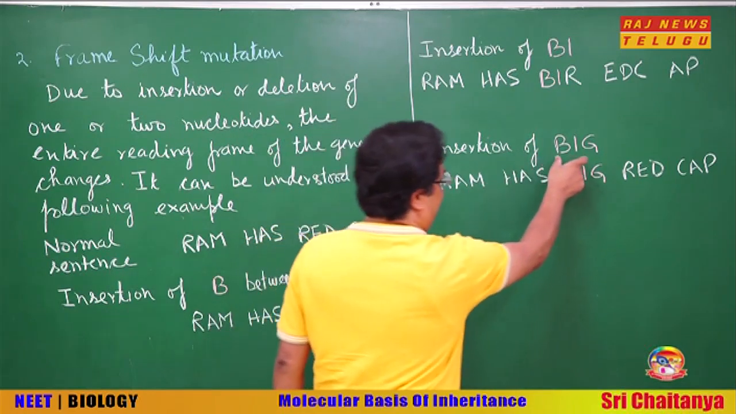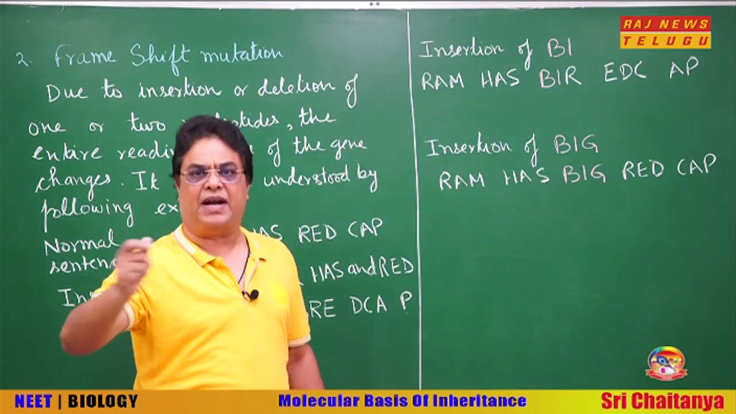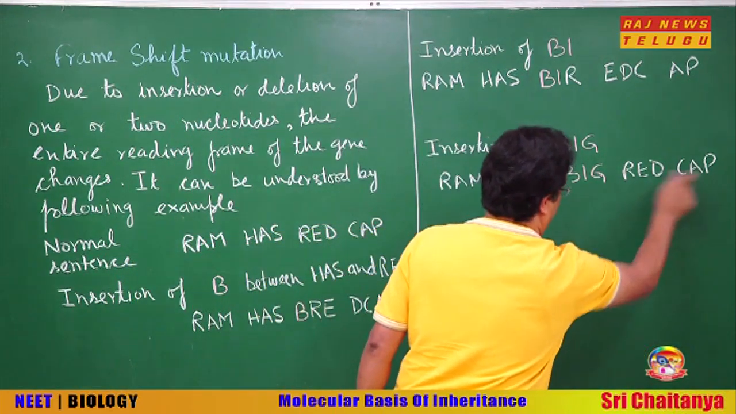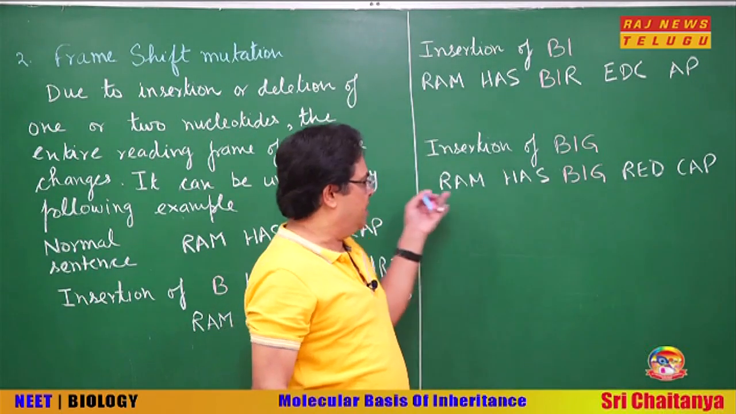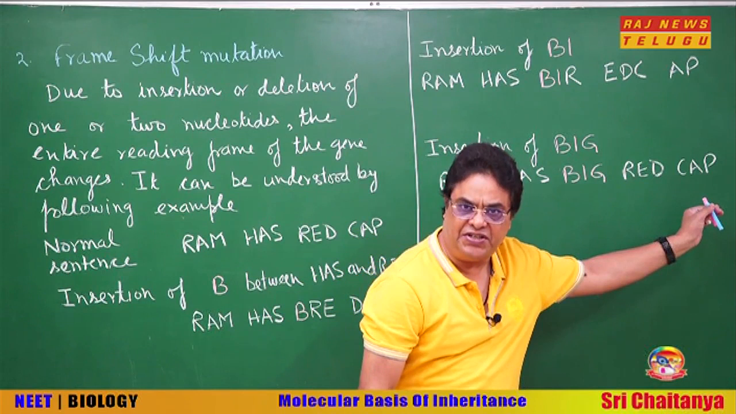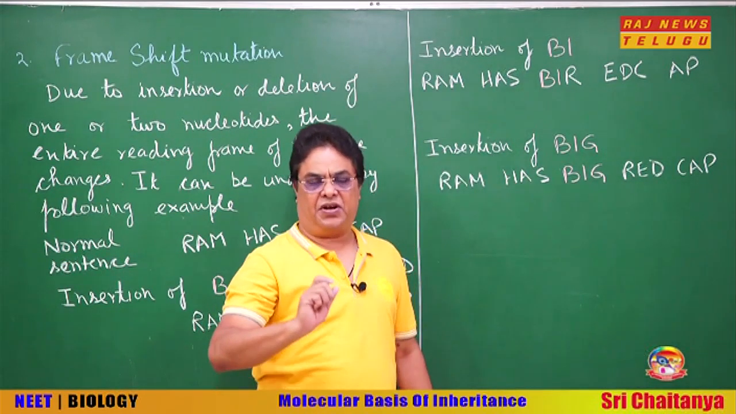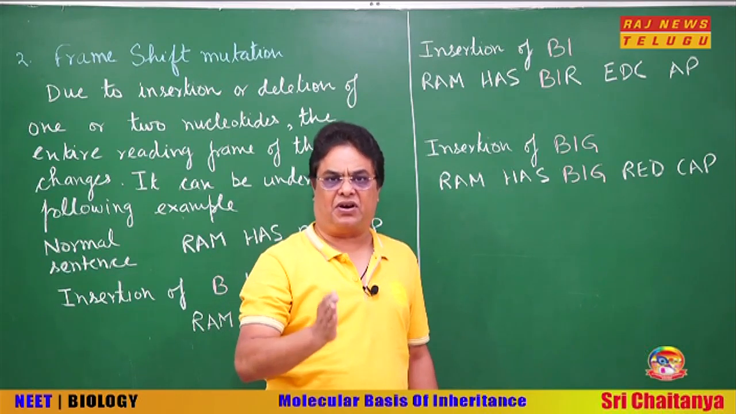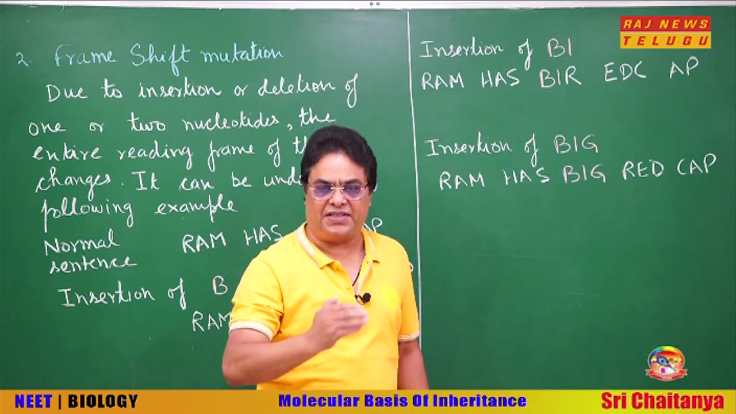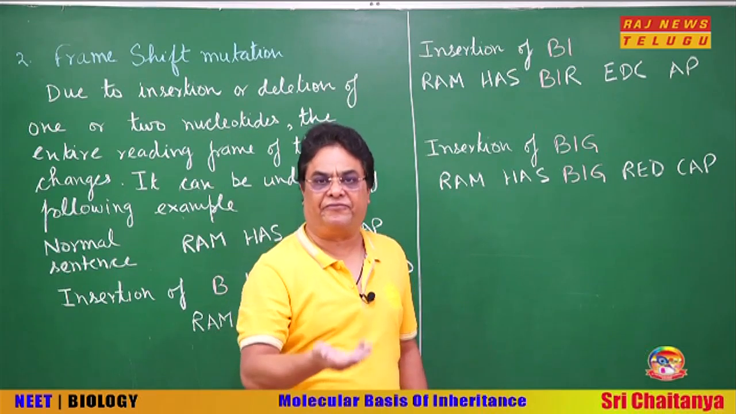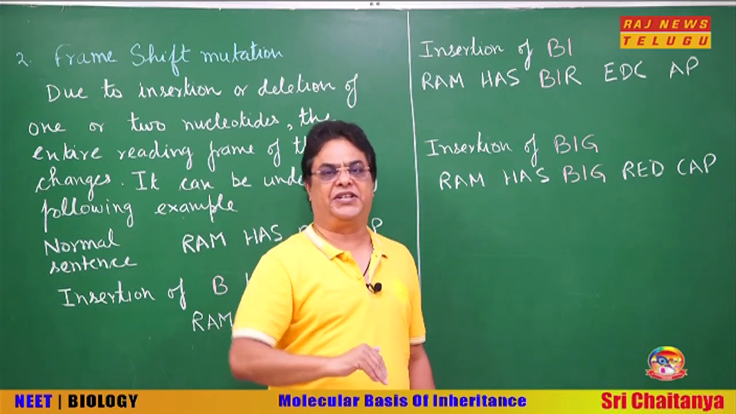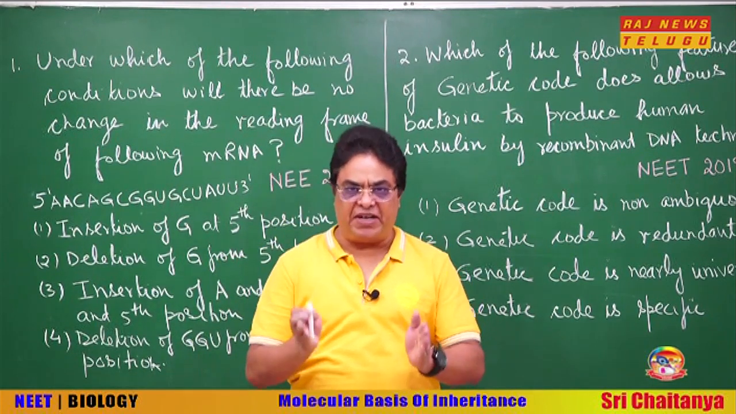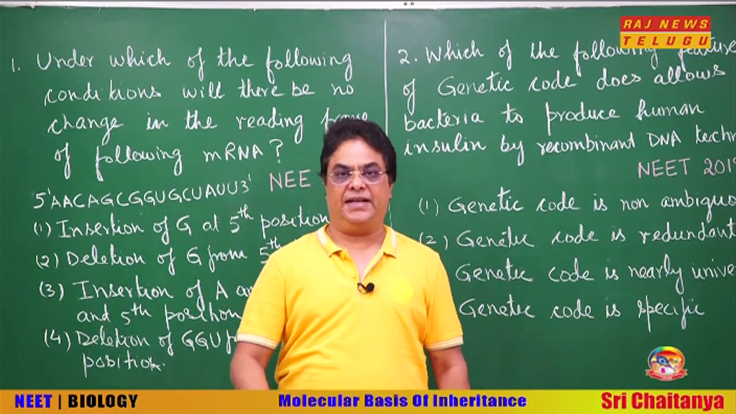But you see, if we insert a complete codon, a triplet or multiples of a triplet, then you see Ram has big red cap. So there is insertion of one word, but the entire reading frame is not changing. So remember, insertion or deletion of a triplet or multiple of a triplet does not cause frameshift mutation. It causes either addition of one or few amino acids in the protein or deletion of one or few amino acids in the protein.